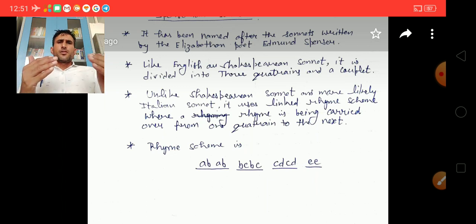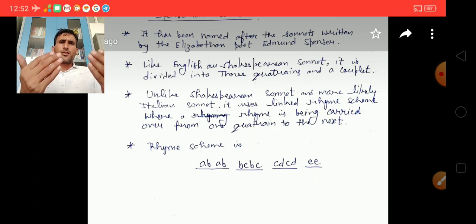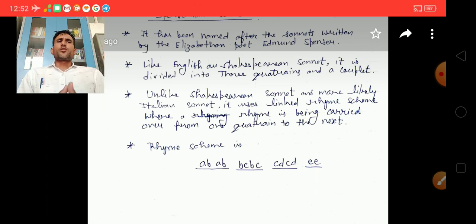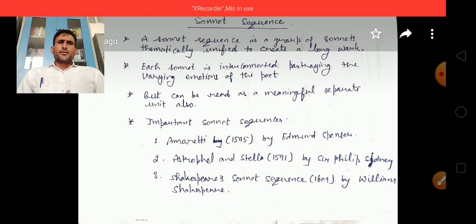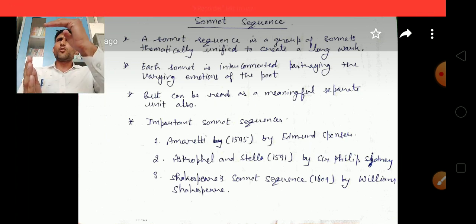Now you have knowledge about the definition of the sonnet and the various types of sonnets. We will also discuss the sonnet sequence, because many poets wrote sonnet sequences. A sonnet sequence is a group of sonnets written by an author, but these sonnets are thematically interconnected. There is a unity in all these sonnets.